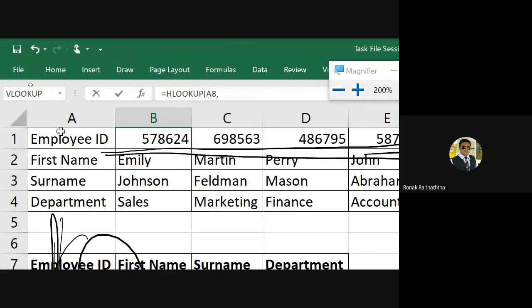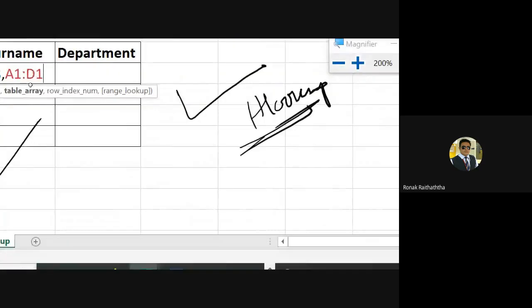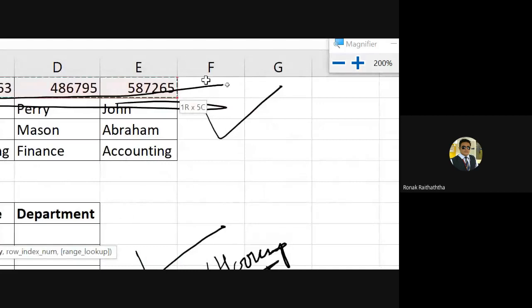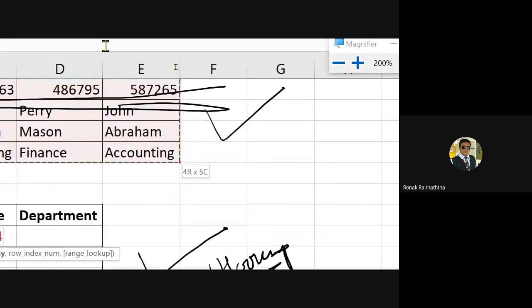You can select even the headings. That's perfectly fine. No worries. But please make sure that your selection must start from the employee ID only if any row is there above or below. Do not start the selection from there. Please start it from the employee ID only. Once the data is selected,